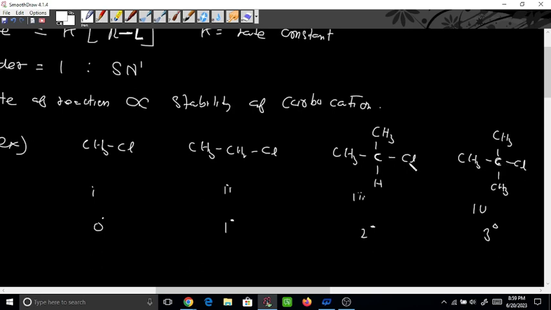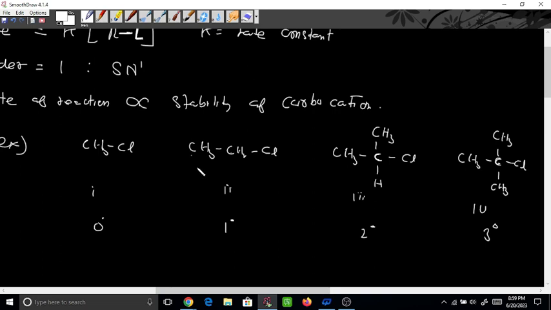This carbon is the reference atom. It is attached to this carbon, and this carbon is attached to 2 other carbons, meaning 2 degree. Here the reference atom is attached to one carbon. This one is called the alpha carbon. So the number of carbons attached determines the stability.